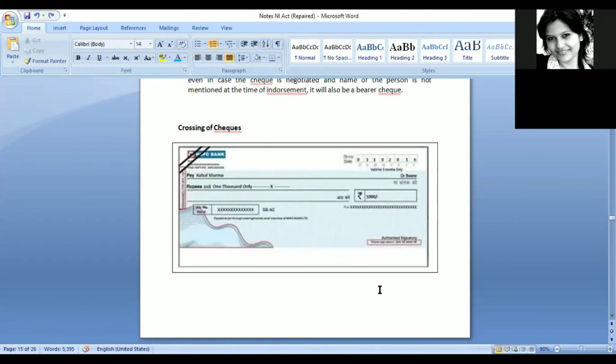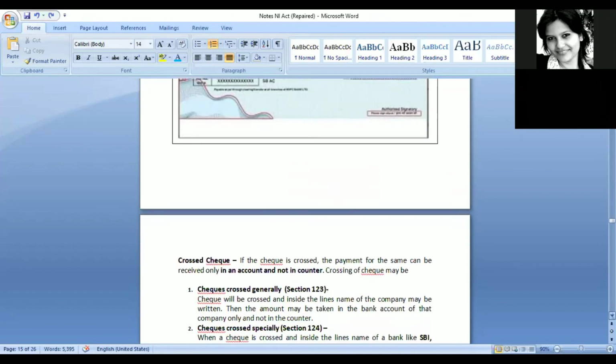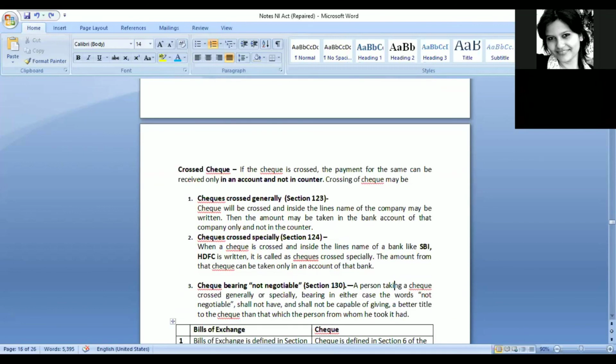Why is it written in the definition? It sounds a little complicated in the definition though. Your examples were easy, but over here, if you read 124, it says where a check bears across its face an addition of the name of the banker, either with or without the words not negotiable.